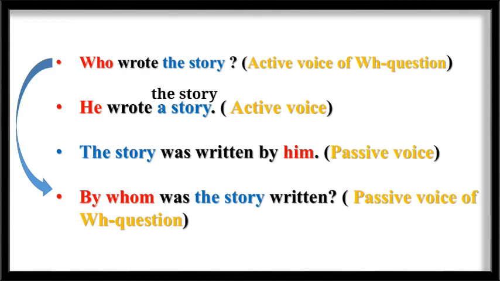One more example. Who wrote the story? Active voice of WH question. He wrote the story. That means we have taken into consideration the answer. He wrote the story. Now write the passive form of the sentence. The story was written by him. Now convert this sentence into passive voice of WH question. By whom was the story written?